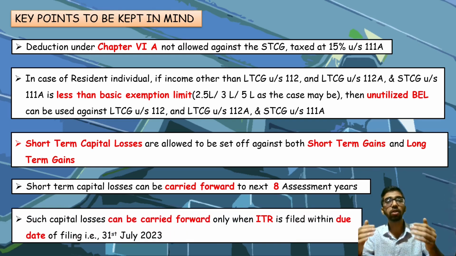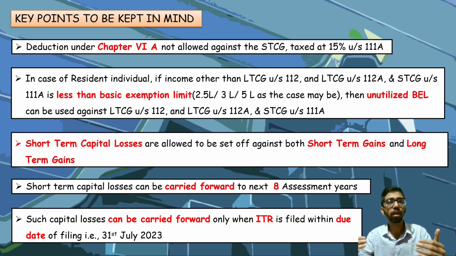But these losses cannot be carried forward unless you file your income tax return within the due date of filing specified under Section 139 subsection 1. That is, for financial year 22-23, the due date is 31st July 2023. If you have not filed your income tax return within the due date, then these losses cannot be carried forward. In other words, such capital losses can be carried forward only when the income tax return is filed within the due date, that is 31st July 2023. This is all theoretical aspects.